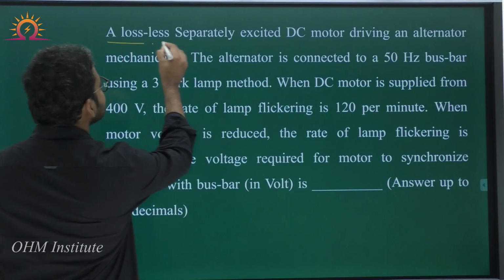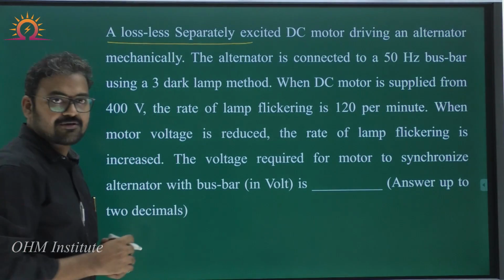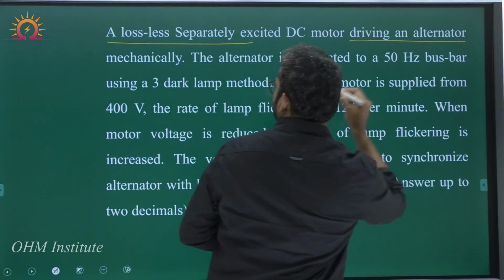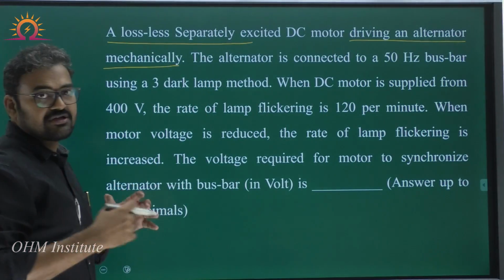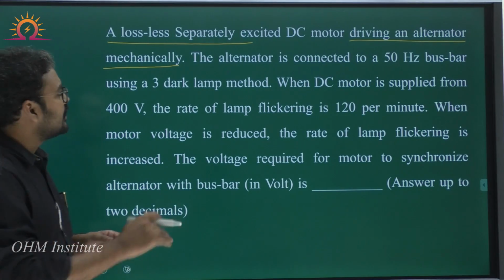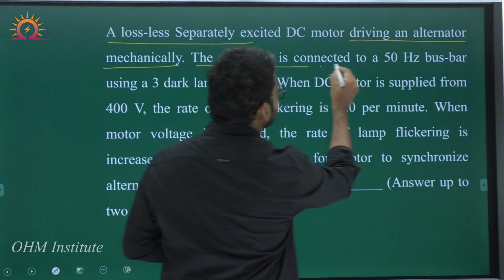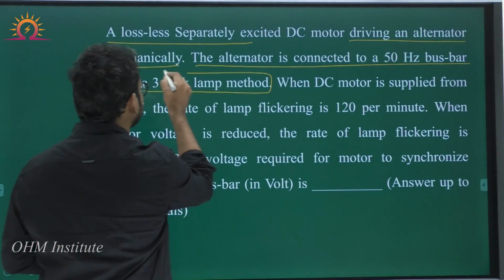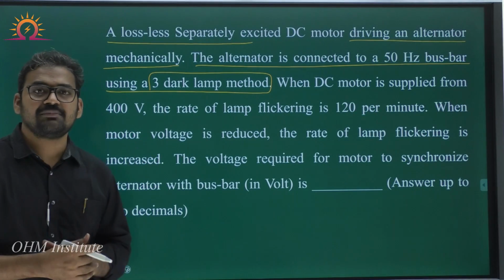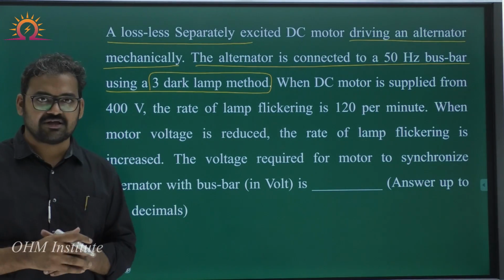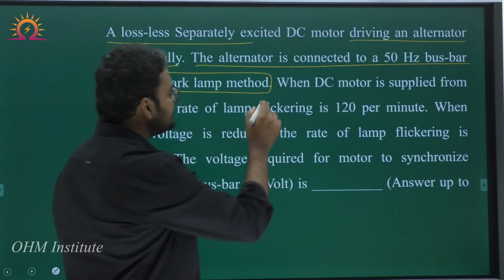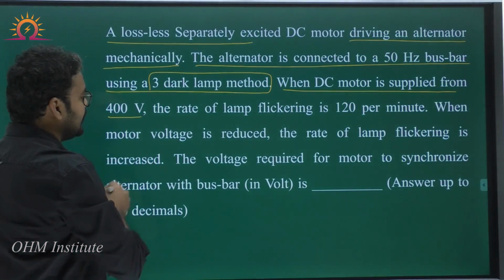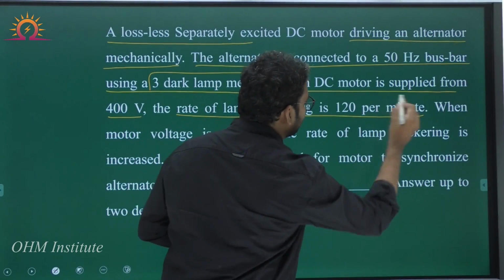It was clearly mentioned, a lossless separately excited DC motor which is driving an alternator mechanically. That means the DC motor is acting like a prime mover. Now the alternator is connected to a 50 Hz bus bar using a 3 dark lamp method. This is important. The 3 dark lamp method is one of the synchronization techniques. Initially, when the DC motor is supplied from 400 volt, the rate of lamp flickering is 120 per minute.